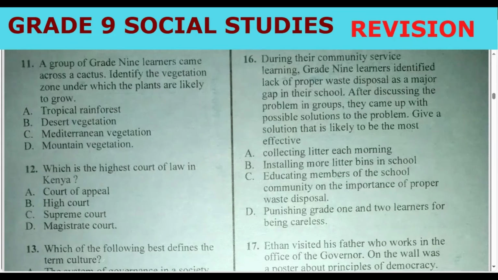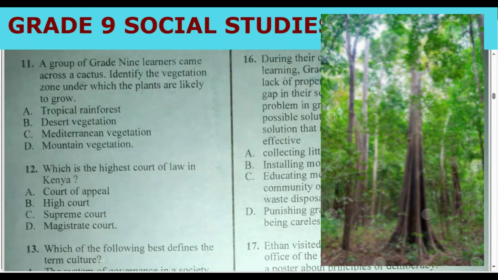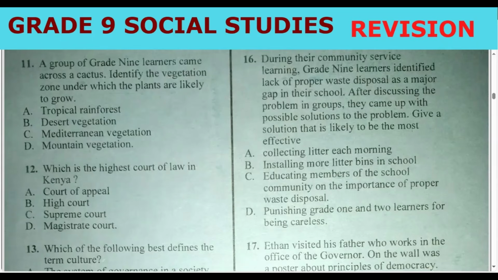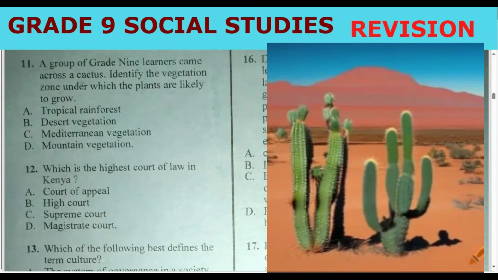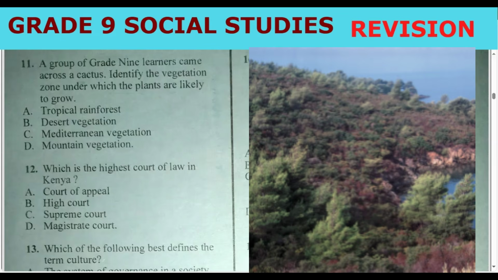Which one do you think we can find cactus? The vegetation in tropical rainforest are these long trees which are evergreen. The climate there is hot and wet. Then we go to desert. Desert, no plants at all, or very scanty. We can also find this cactus. And then we have Mediterranean.